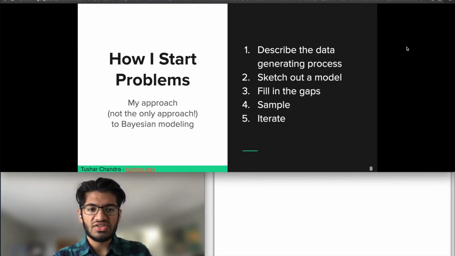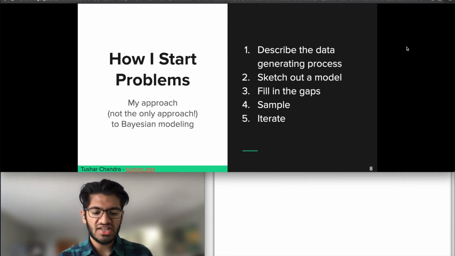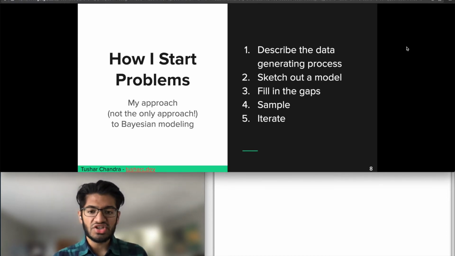So the first step is to describe the data generating process. What this means is figure out the process that would have generated your data. I'll walk through this in a lot of detail in a minute. Using that, we can sketch out a model and then fill in the gaps of that model. And then after that, we can just iterate to make it better.